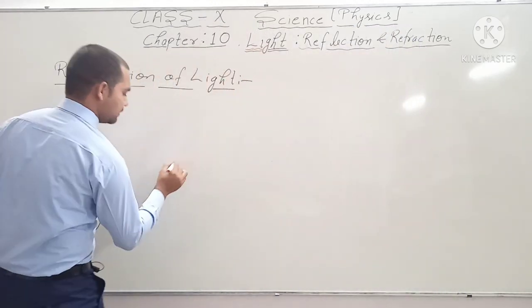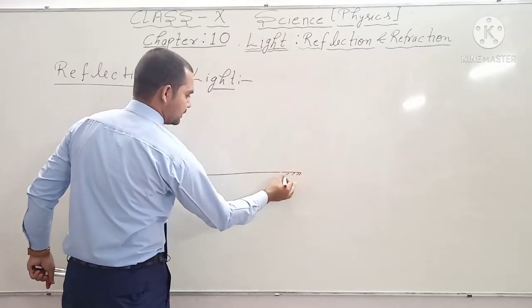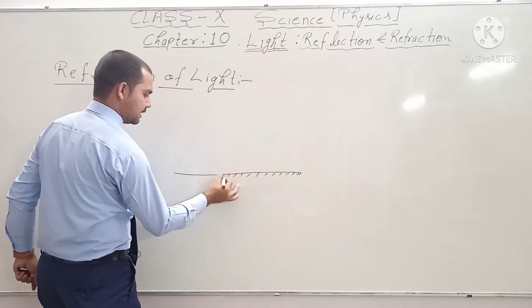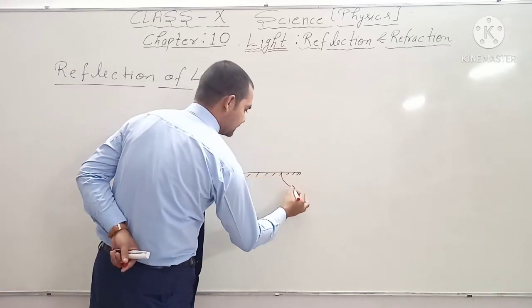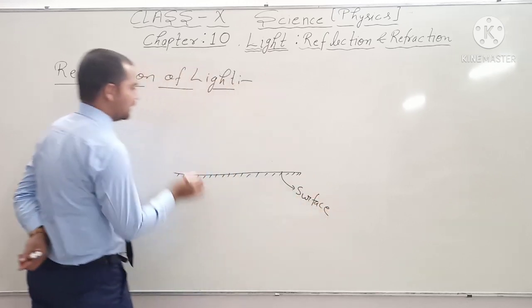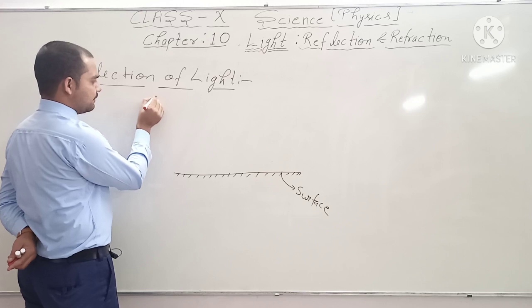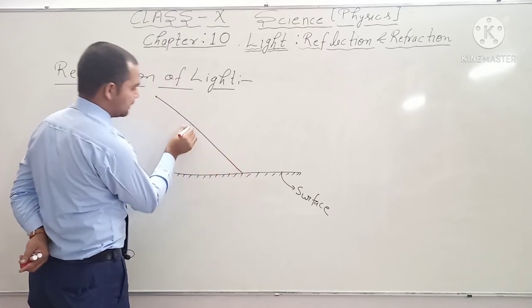If we describe the laws of reflection, suppose this is a surface, that means this is a reflecting surface on which the light is incident. A light which comes from a source point falls on this surface.